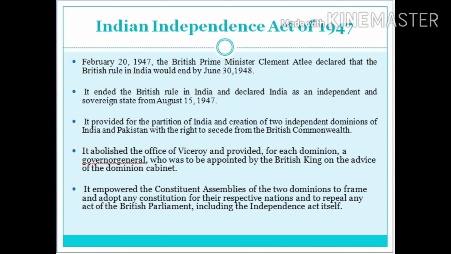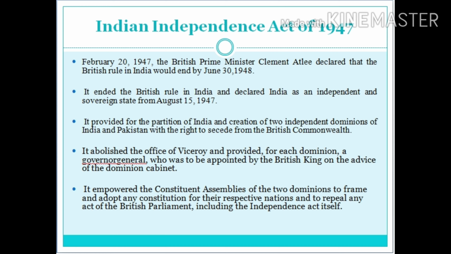It abolished the office of Viceroy and provided for each dominion a Governor General who was to be appointed by the British King on the advice of the Dominion Cabinet. It empowered the constituent assemblies of the 2 dominions to frame and adopt any constitution for their respective nations and to repeal any act of British Parliament, including the Independence Act itself. It empowered the constituent assemblies of both dominions to legislate for their respective territories till the new constitutions were drafted